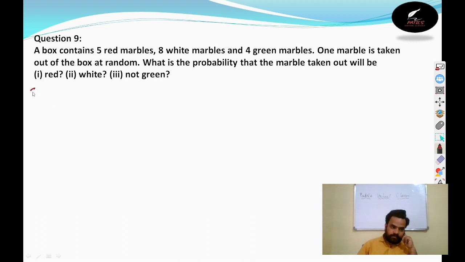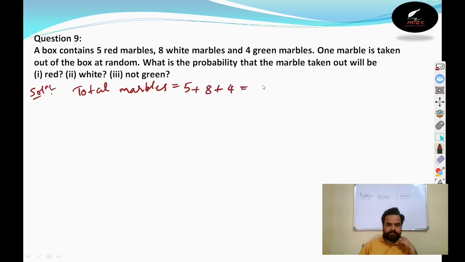So what we will write? We will write the solution. Given: first we will find the total number of marbles. 5 plus 8 plus 4. How much? There are 17 marbles in total, out of which 5 are red, 4 are green, and 8 white marbles are there.